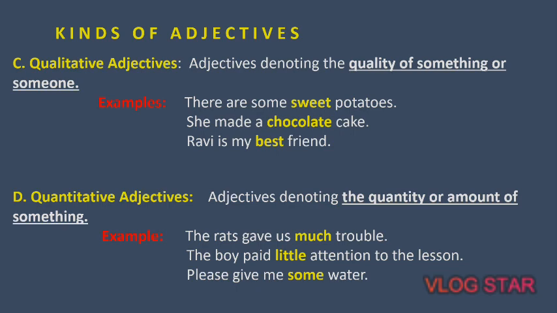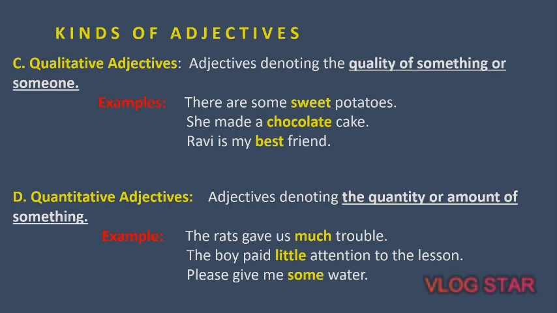In the given examples we can see much trouble, little attention, and some water. These three adjectives, much, little, and some, refer to the amount of that particular substance or thing. So adjectives which denote the quantity or amount of something are generally termed adjectives of quantity.